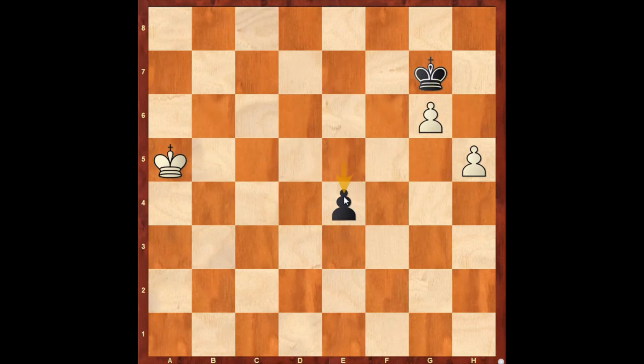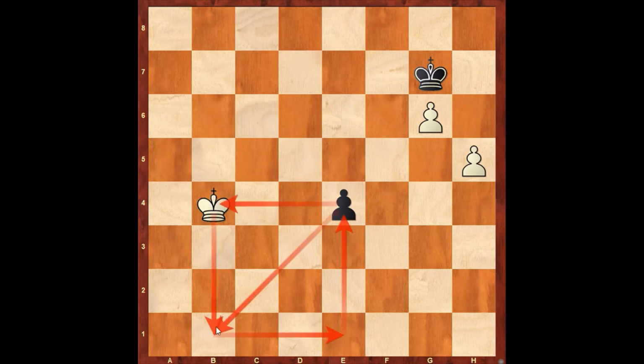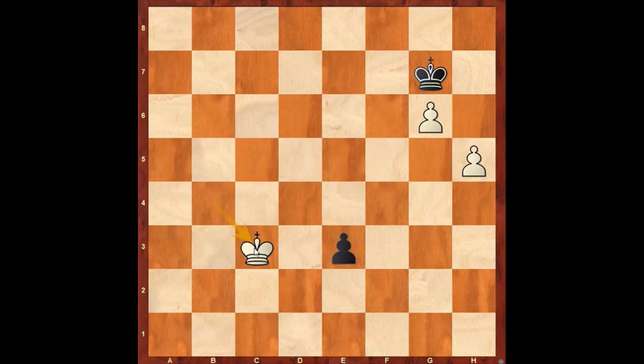e4. Now look at the rule of the square. Here white is in the box. If you have seen my previous video, you know this concept. e3, king c3, e2, king d2, queens, king to e1, and this position is completely winning for white.